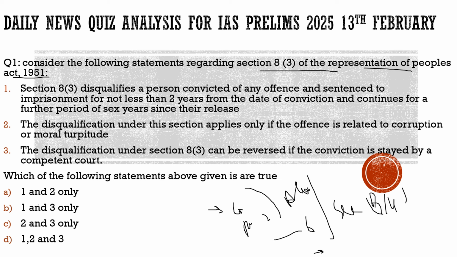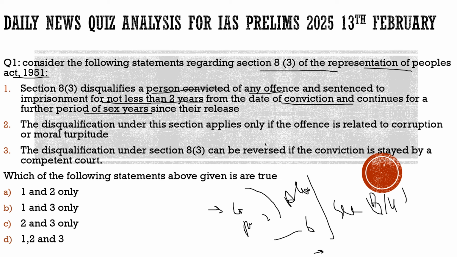Here the question says, consider the following statements regarding section 8(3) of the Representation of Peoples Act of 1951. First statement: section 8(3) disqualifies a person convicted of any offense and sentenced to imprisonment for not less than 2 years from the date of conviction, and continues for a further period of 6 years since their release.